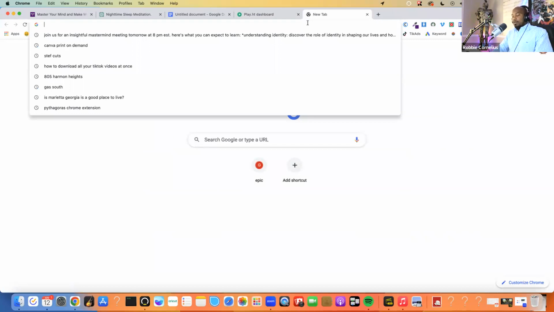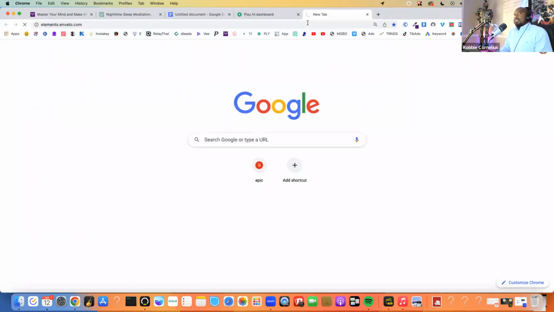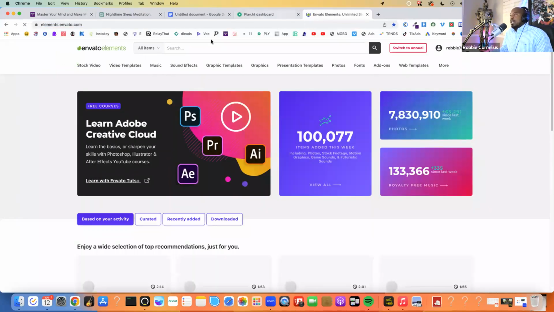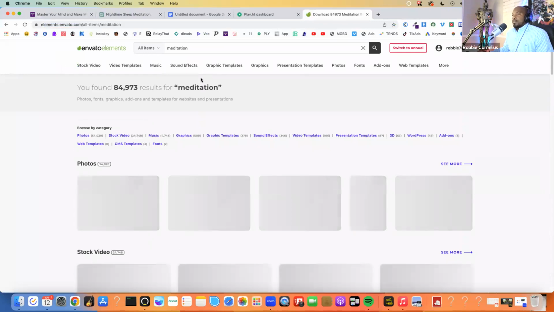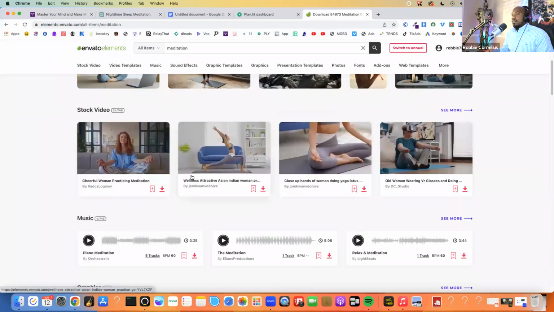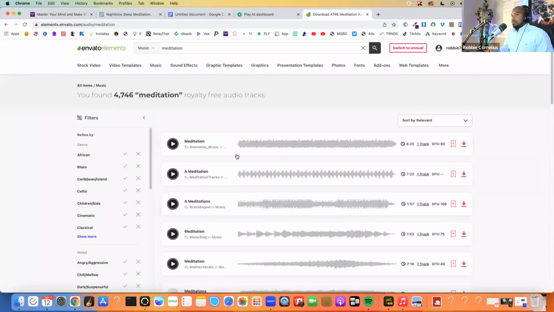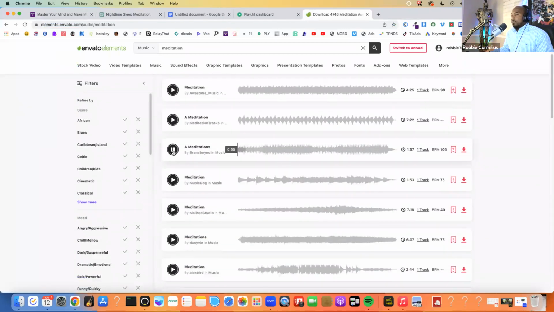So then I'm going to go to a place called Elements Envato. And I'm going to go up here to the search bar, type in meditation, hit enter. And then now I'm just going to listen to some good meditation music here. Okay, so that's good.